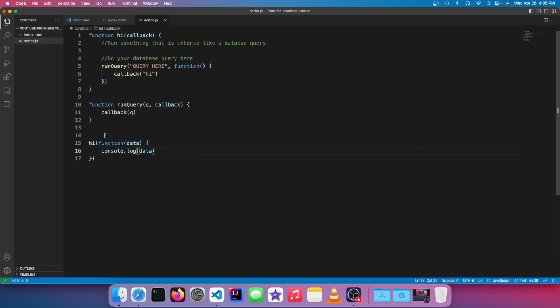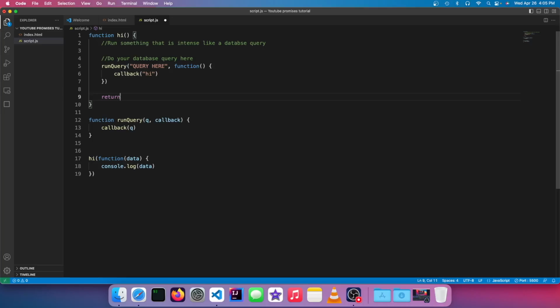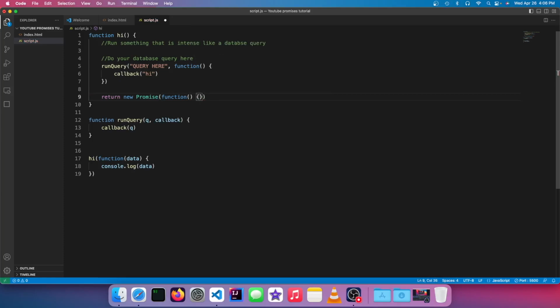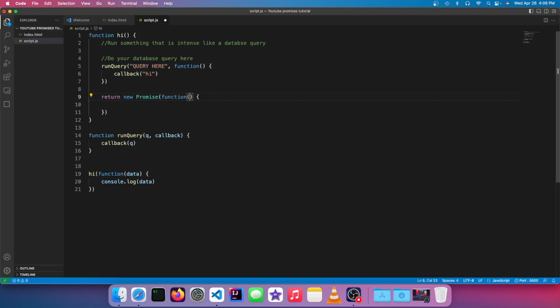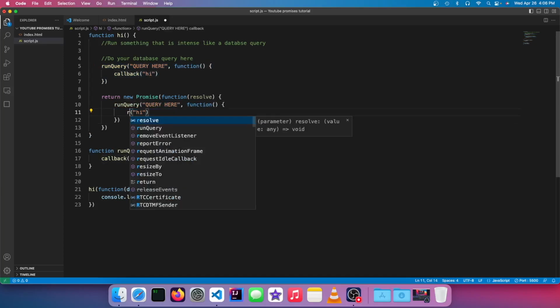So promises is basically just a modern version of a callback, but it has a secret or a superpower that makes it a lot more special than a normal callback. So what I'm going to do is rewrite this with promises. Instead of a callback, we actually aren't going to run anything. All we have to do is return in our function a new promise. And then this takes a function, but it doesn't really treat it like a callback. In this function, it'll actually give you a parameter called resolve. So then you would put your query in here. And then instead of running a callback, because there isn't any, you would call resolve.